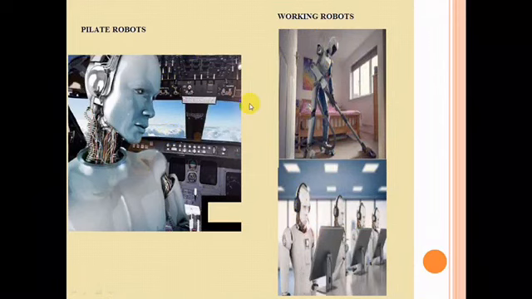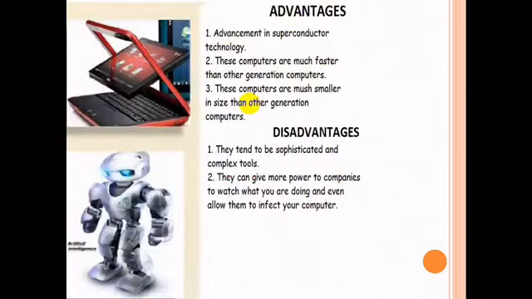The advantages we can see in this fifth generation of computers are advancement in superconductor technology, and these computers are much faster and much smaller in size than other generations of computers. In this generation we are seeing laptops, tablets, and smartphones. These are the computers we see as smaller and smaller gadgets in our day to day life. In disadvantages, they tend to be sophisticated and complex too.